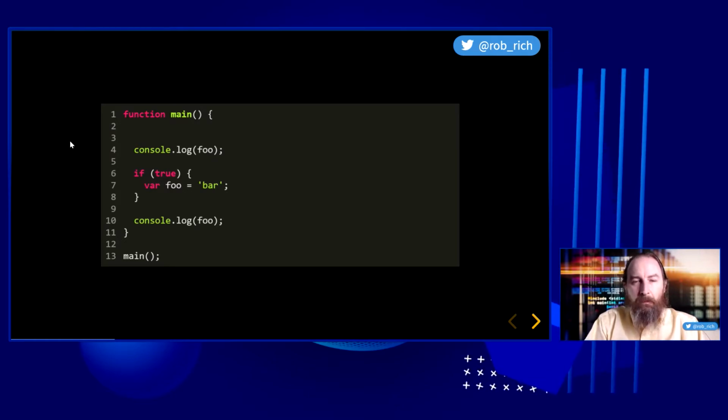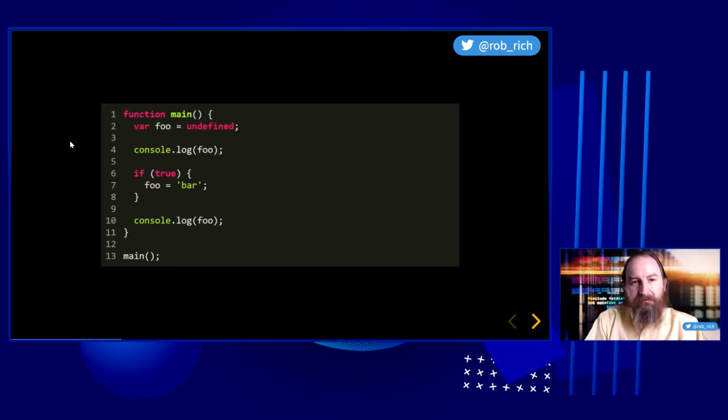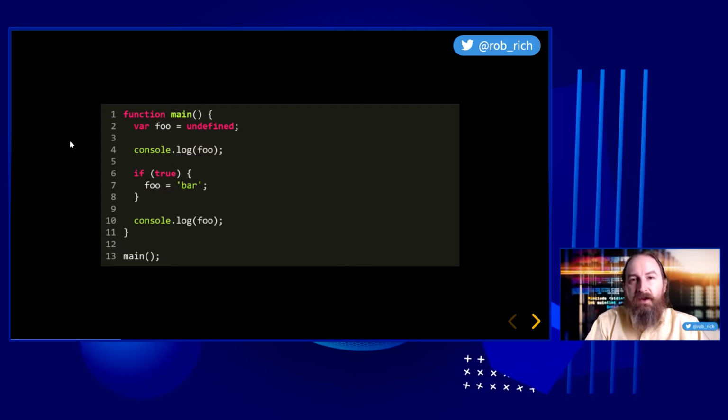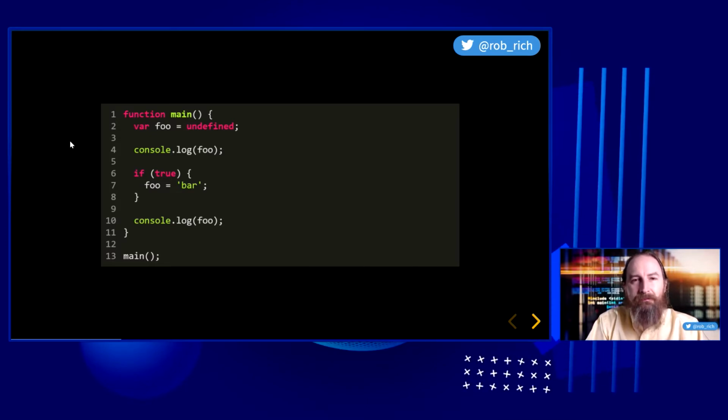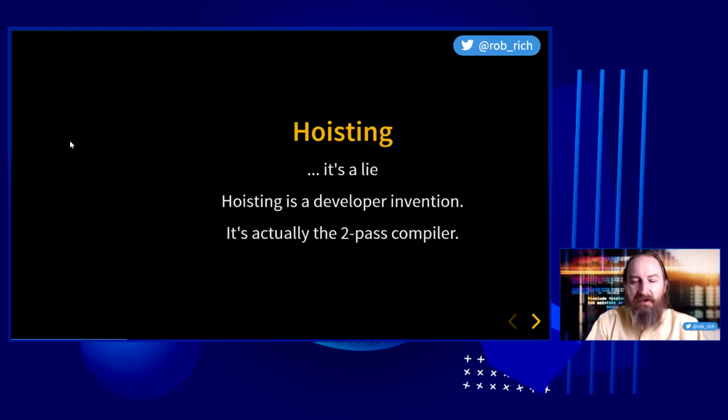A good way to think of it is variable hoisting. Now we can kind of imagine that this variable got hoisted to the top here, and now it's set to undefined, and we can kind of think of it that way. And that helps us kind of reason about this code. Now, technically, it didn't get hoisted. It was the two-pass compiler that made that process happen that way. Hoisting is a convenient lie, and it helps us understand our code a little bit better, maybe. But it is a trick that we tell ourselves.